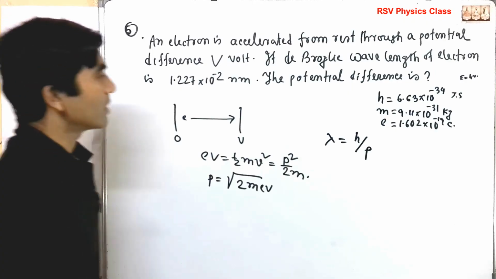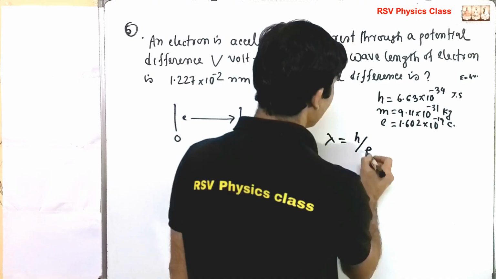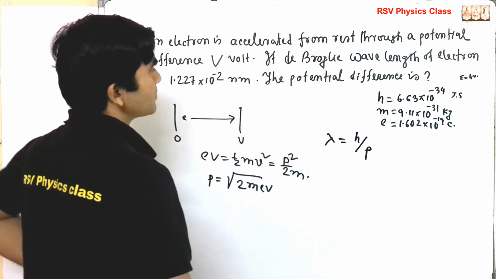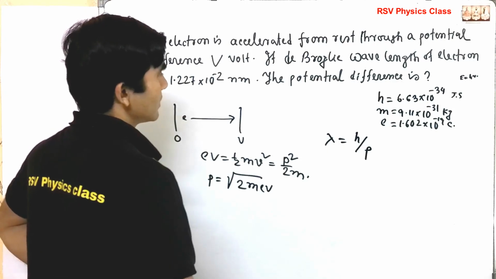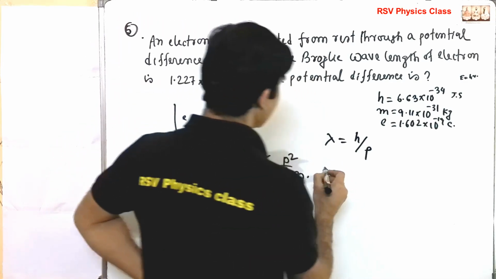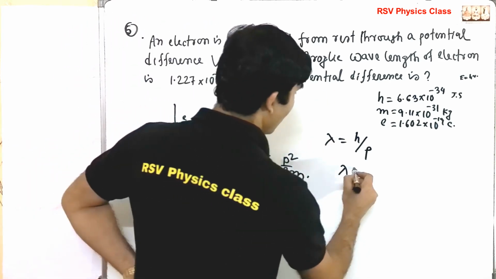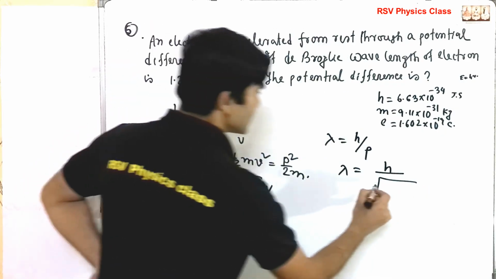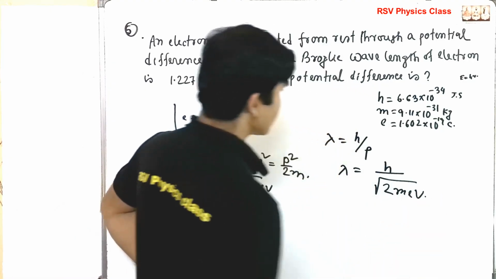Now from here you have to calculate lambda. So lambda equal to h over p, which equals h over root over of twice m e V.